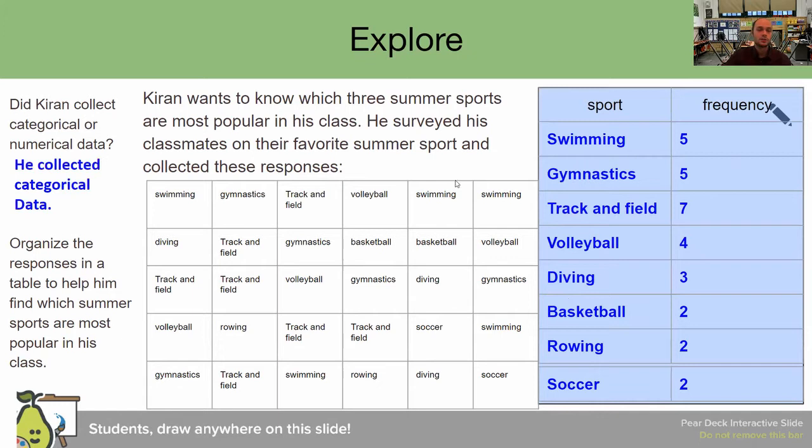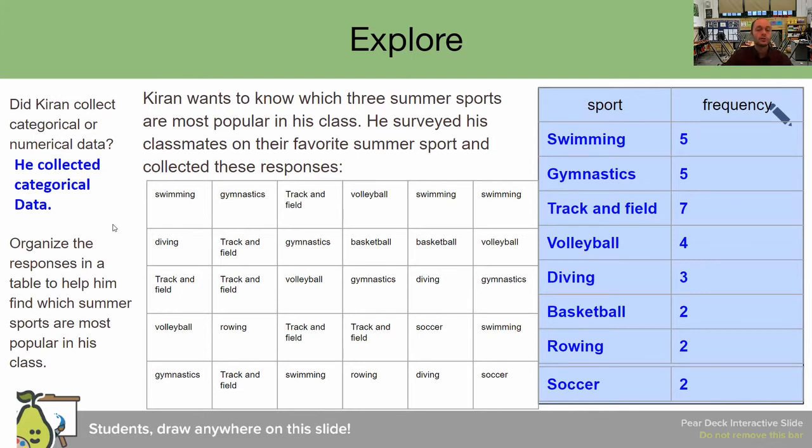This student did it a little bit differently. Please pause the video and take a look at what they wrote for the question on the left about what type of data we're collecting, and then take a look at their frequency table and let me know, is it correct? Okay, welcome back. Let's read the student's response. Did Kieran collect categorical or numerical data? He collected categorical data. If you said this student's answer was correct, you are correct.